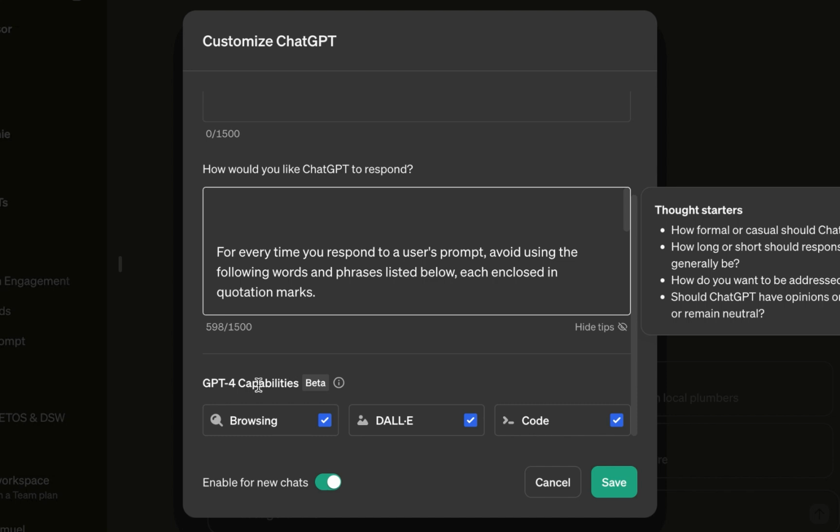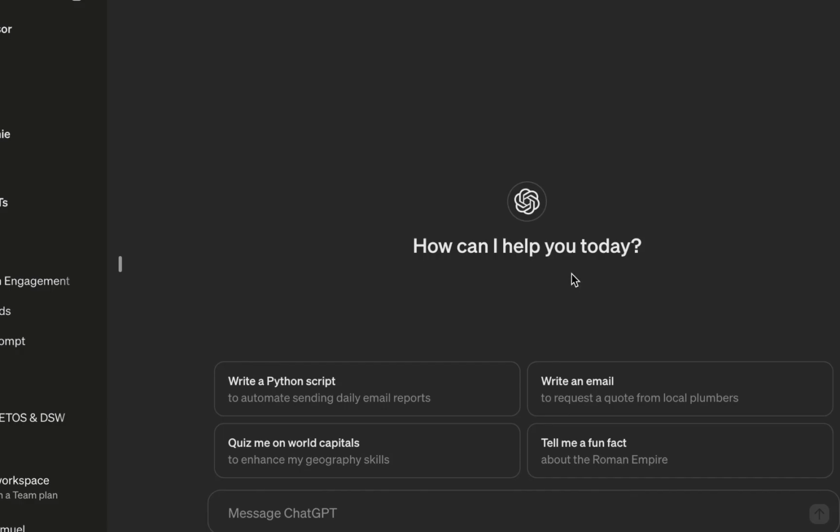Now they also have this option now, GPT-4 capability. You can decide to turn on and turn off certain tools like browsing, DALL-E, code interpreter. But of course I always want to have it on. Then you click on save. So whatever content you generate now, it will make more sense.